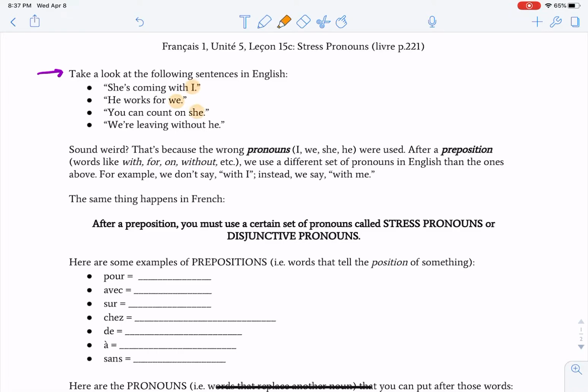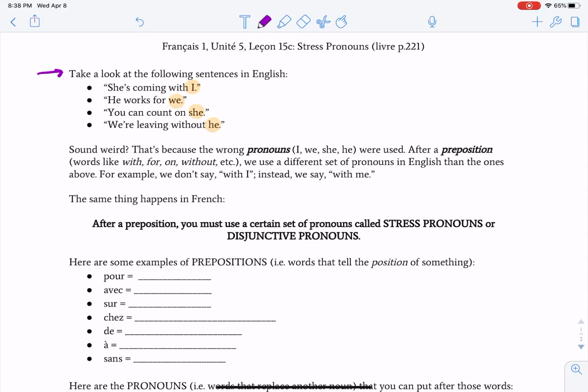I, we, she, he, it, they, them, us. Those are all examples of pronouns. Remember, pronouns are nouns that replace another noun. So for example, instead of saying I read the book, you could replace the book with it and say I read it.